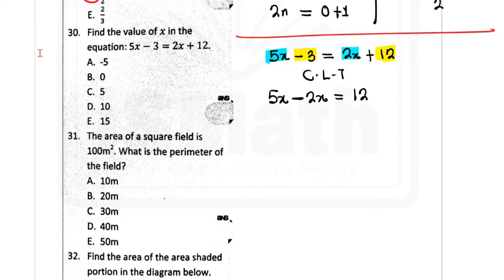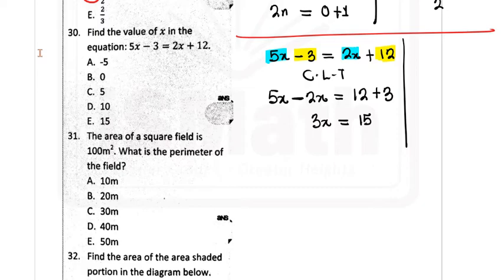So 12 will already be on the right hand side, and when I add 3 to both sides, the 3 will cancel the minus 3 on the left and appear on the right as an addition to 12. So 5x minus 2x will give you 3x, and this should be equal to 15. So this would now be, of course, 3x equals 15.